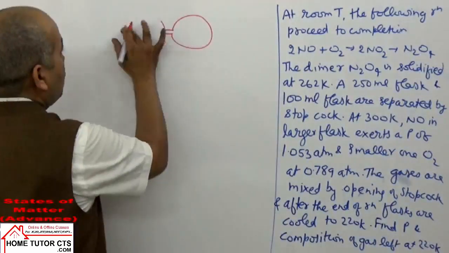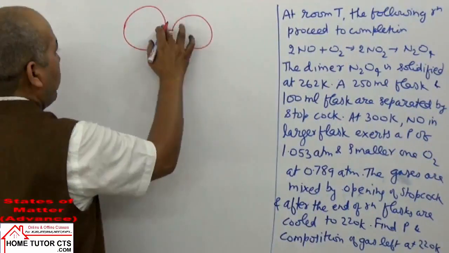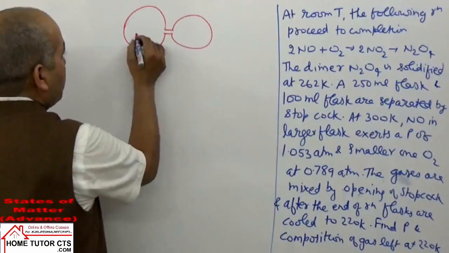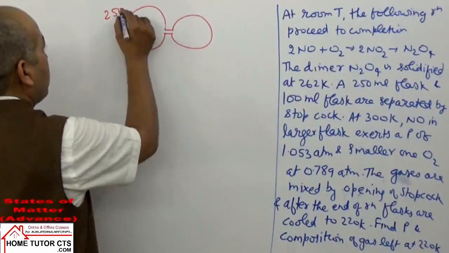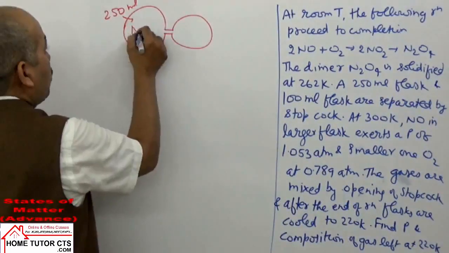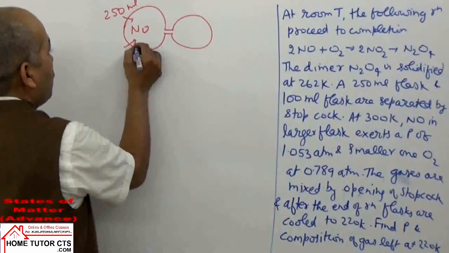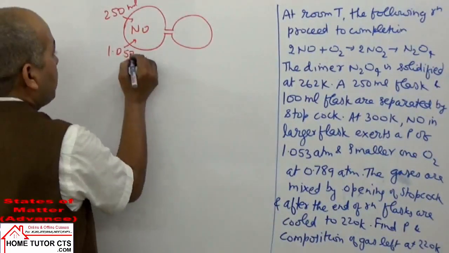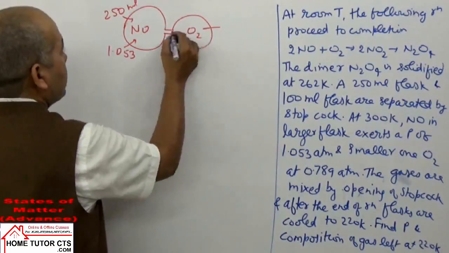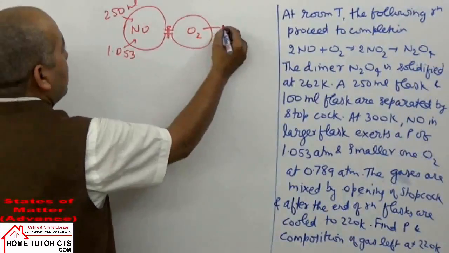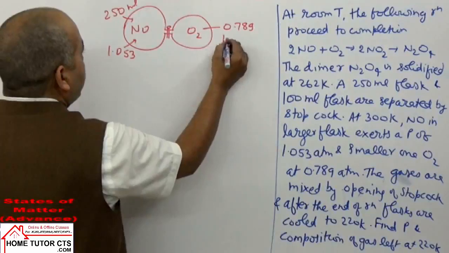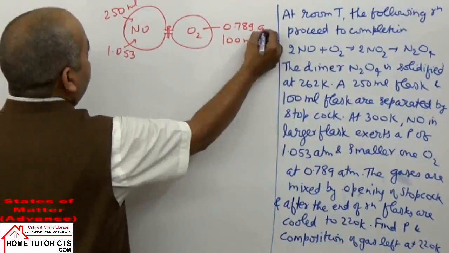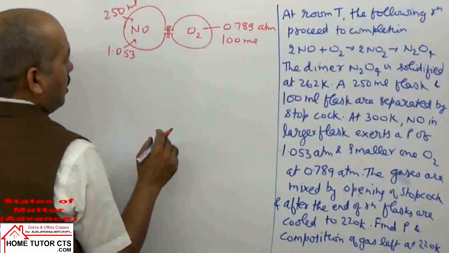One flask has a volume of 250 ml, the other has a volume of 100 ml. The 250 ml flask contains NO gas at a pressure of 1.053 atmosphere. The smaller one has O2 gas, separated by a stopcock, at a pressure of 0.789 atmosphere. Volume taken is 100 ml of the flask.